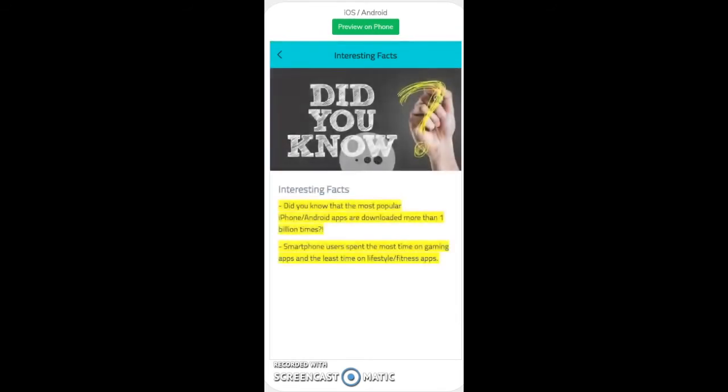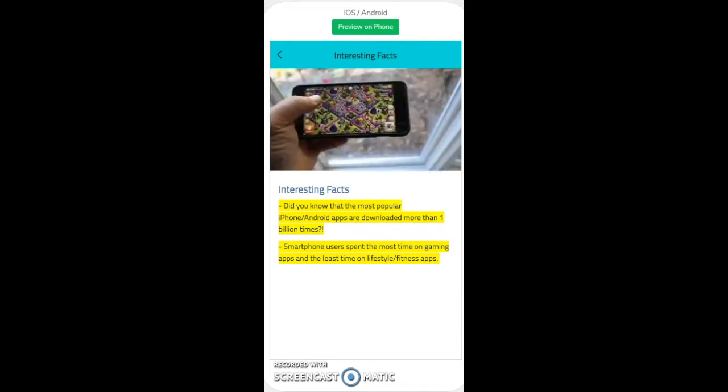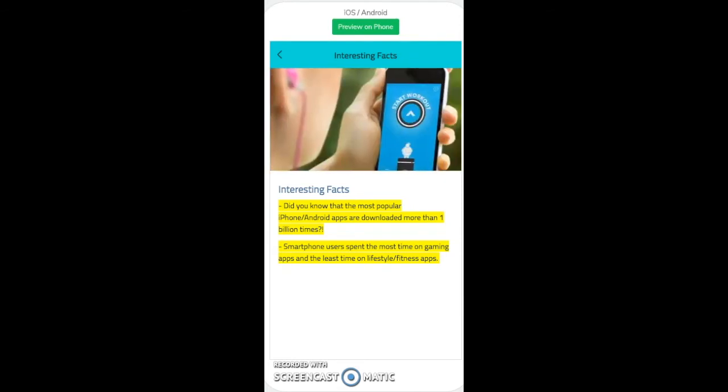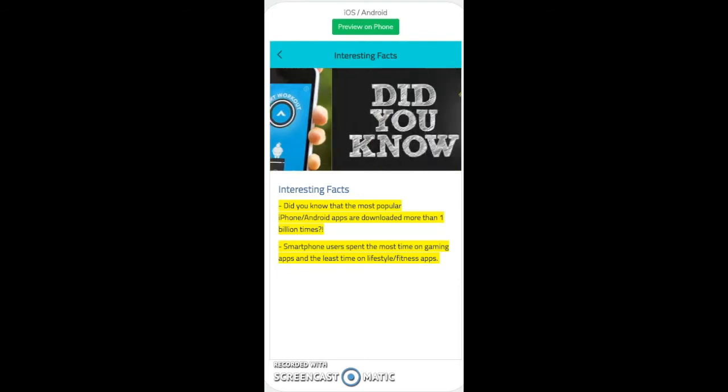So what are some interesting facts that I learned while researching through this entire process? Some of the most popular iPhone or Android apps are downloaded more than 1 billion times. Yes, you heard that correctly. Smartphone users actually spent the most time on gaming apps and the least time on lifestyle and fitness apps. Not really a surprise.